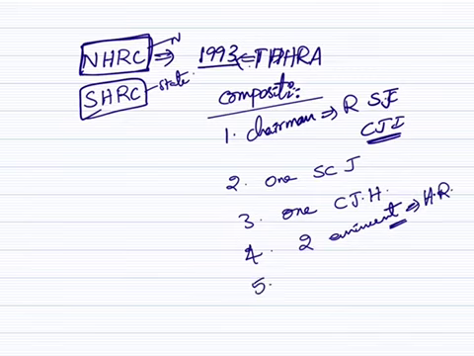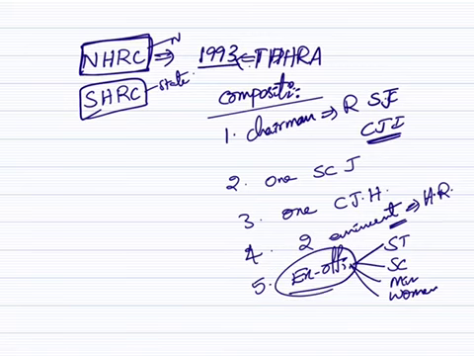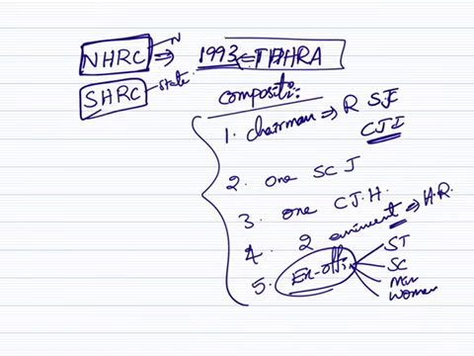Then, ex officio members of National Commission of STs, National Commission of SCs, National Commission of Minorities, National Commission of Women. These are ex officio members. This is the composition of this particular Act, the Protection of Human Rights Act of 1993.